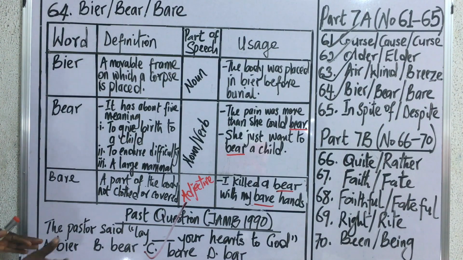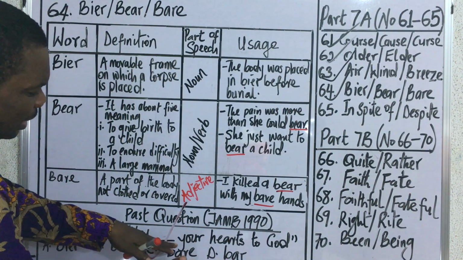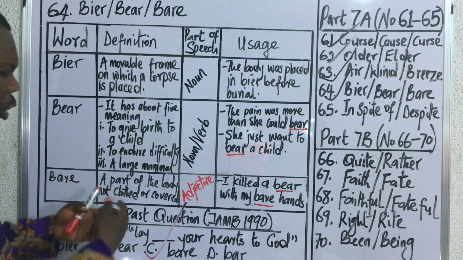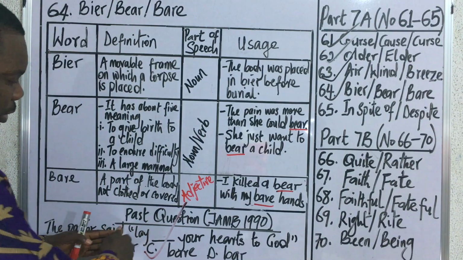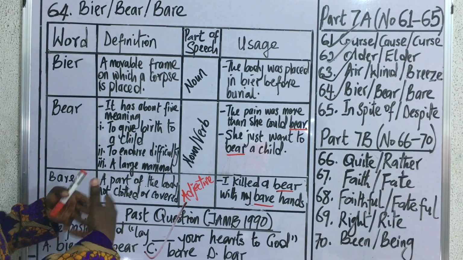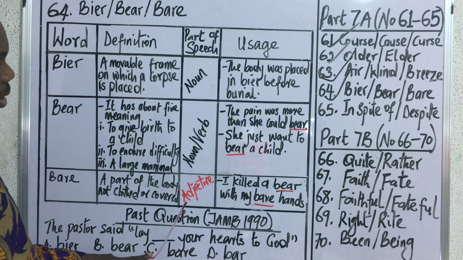Like we said, bier is a frame on which a corpse can be laid before burial. And bear means to what? Endure pain or to give birth to a child. So these two words cannot fit into this context. But lay bare your heart. We say bare means to what? Make something uncovered. So in other words, the pastor was a little bit figurative here, asking the people to open their hearts to God. So the correct answer is option C.